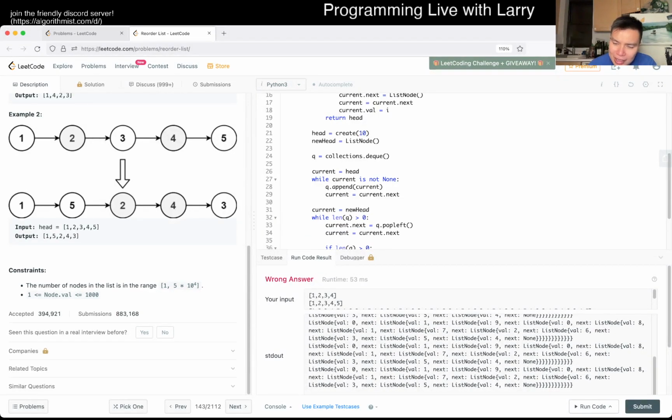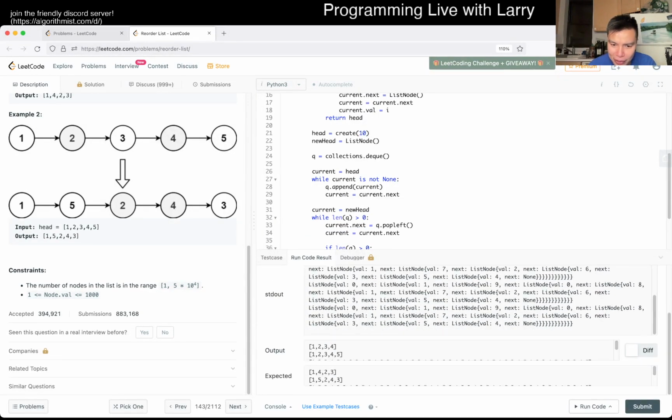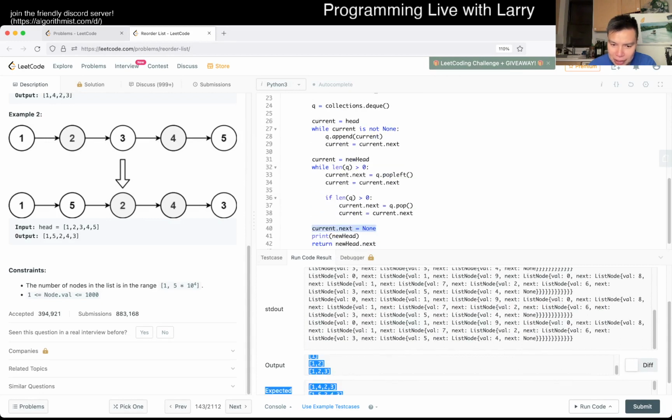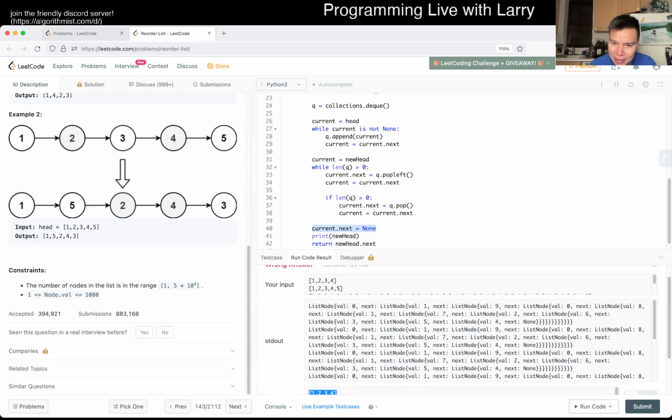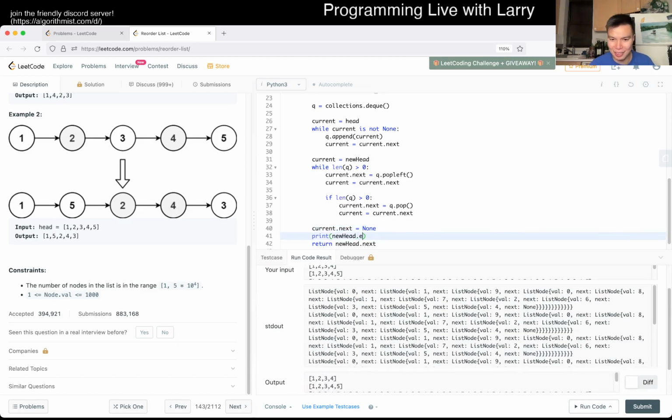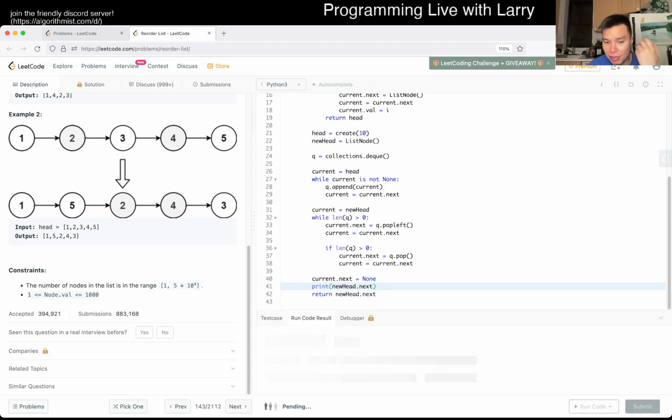Yeah, okay. So I guess there's some weird thing with the formatter, right? Or with the output that is just really weird. I don't get it. This isn't even consistent with what I'm outputting. It's not even the numbers in the right order. I don't think I'm being that weird about it, right? I think Leetcode has some formatting thing with this one, especially for linked lists.